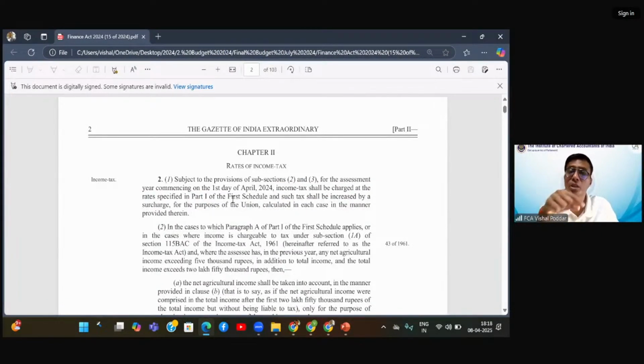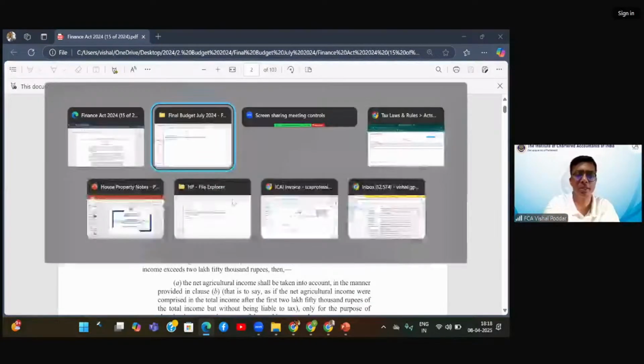It is saying income tax shall be charged at the rate specified in Part 1 of the first schedule of this Act. This Act means the Finance Act.